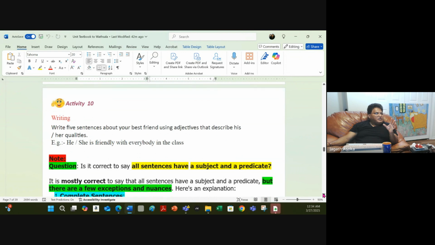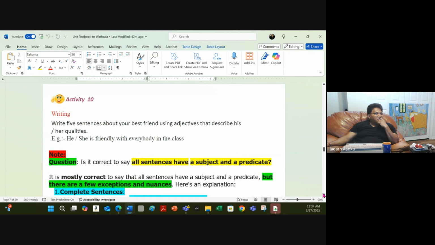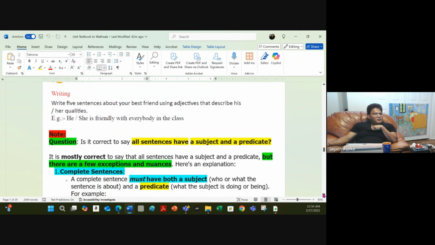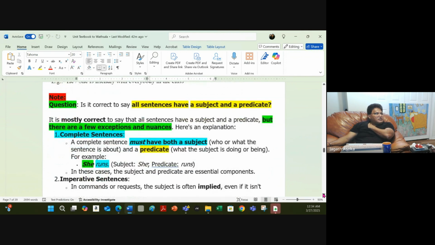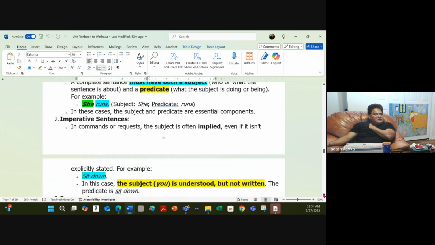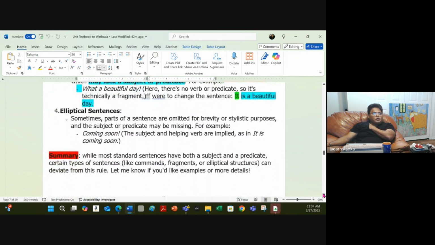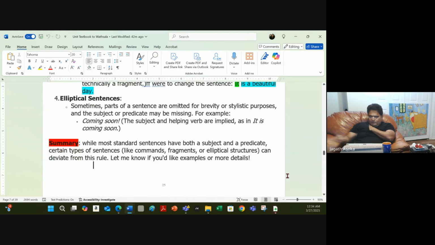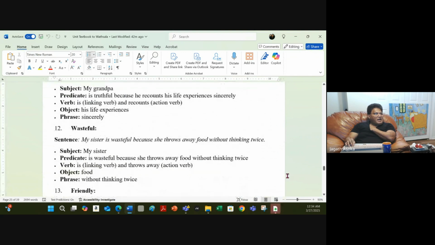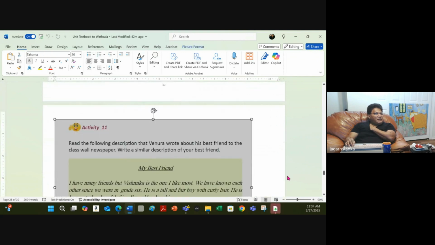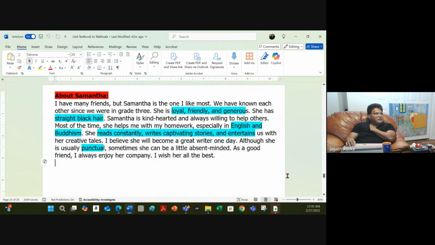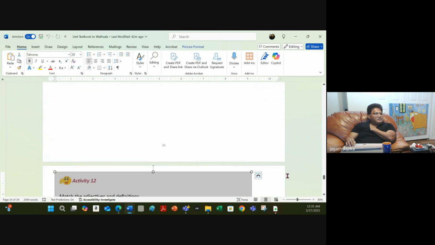And then activity 9, this is a writing exercise. Write 5 sentences about your best friend. We did this. Again, I have put this stuff here. We did not go through it. We will do that later when we talk about sentences, right? That part I added later. And activity 11 is about the best friend. Go and watch it again. And this is the activity.